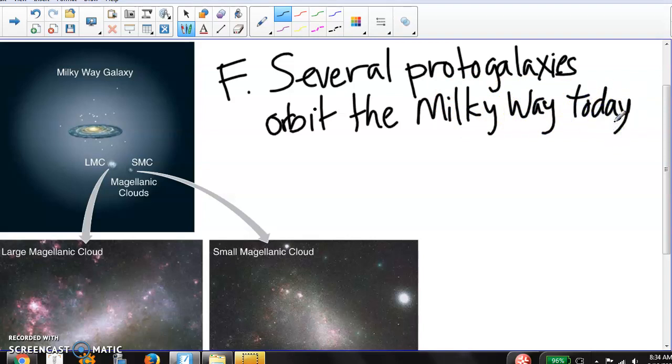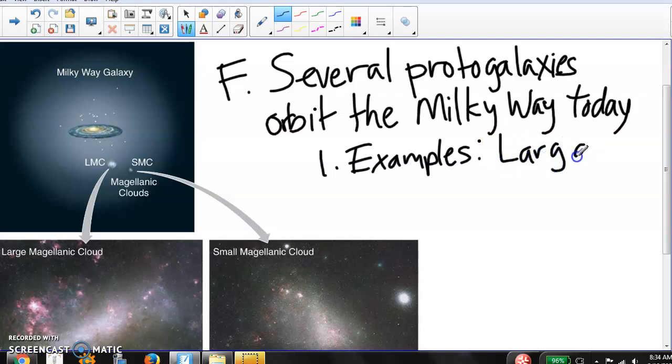Okay. And here are some examples, pictures here. You may have heard of some of these, especially if you've been to or live in the Southern Hemisphere. We have these things that we call the large and small Magellanic Clouds. We can't see them up here, up north, but they are big fuzzy patches on the night sky.